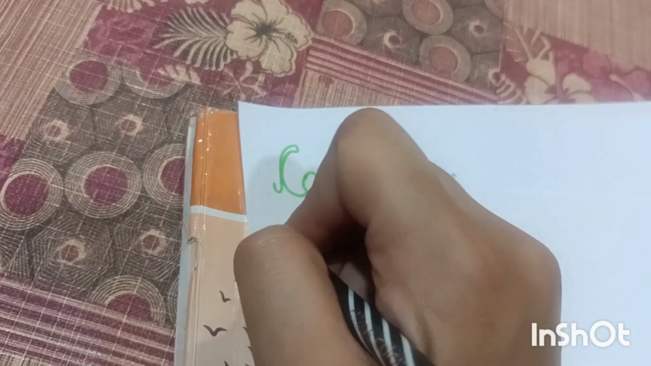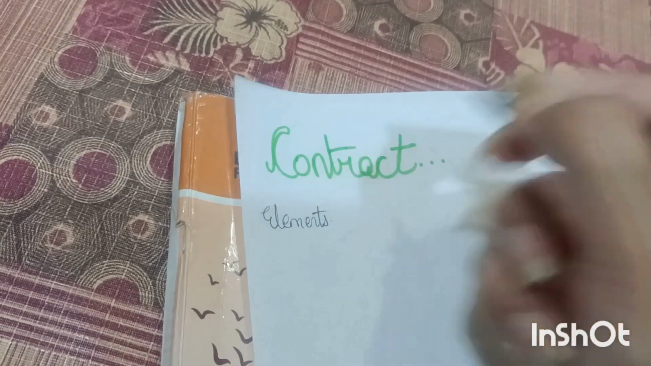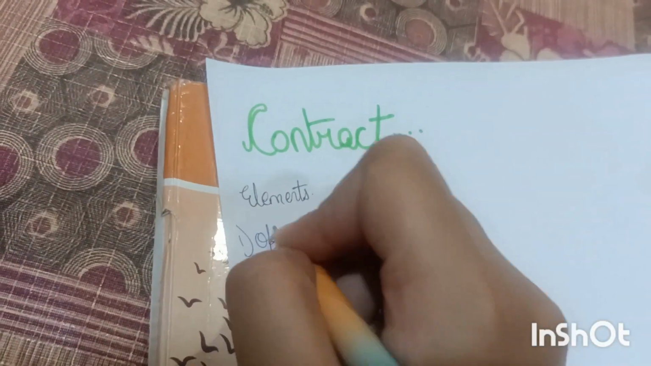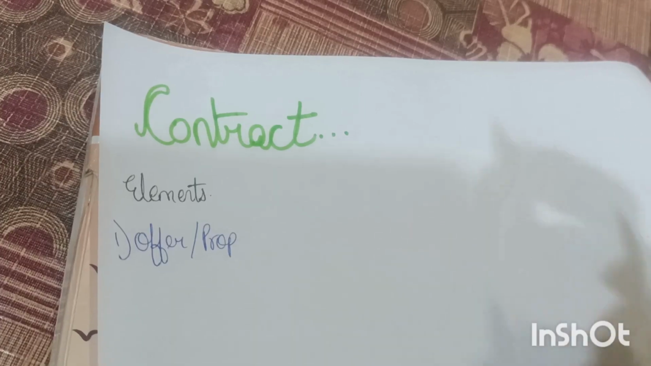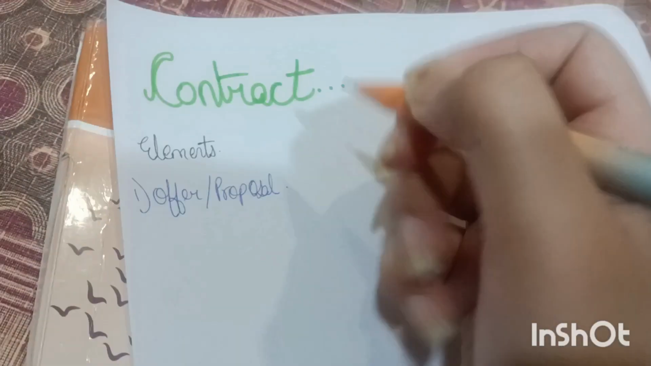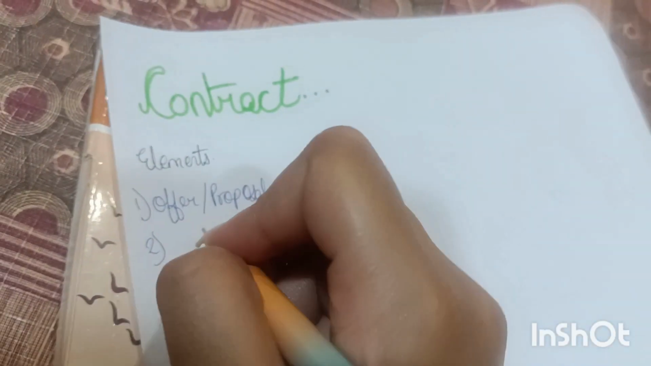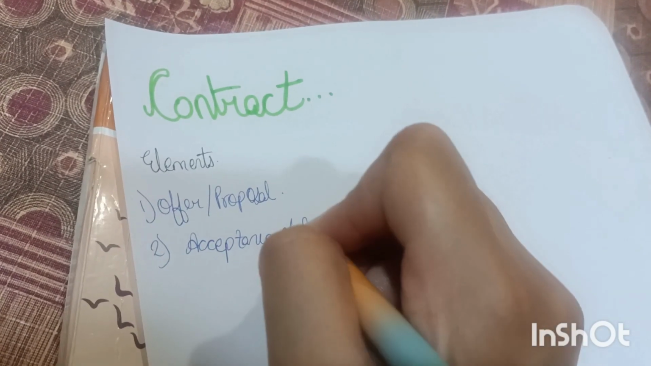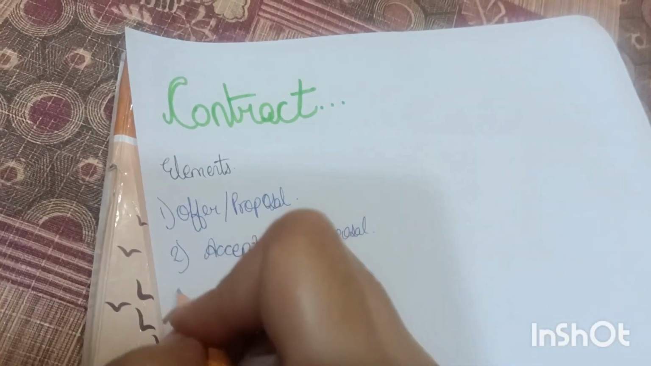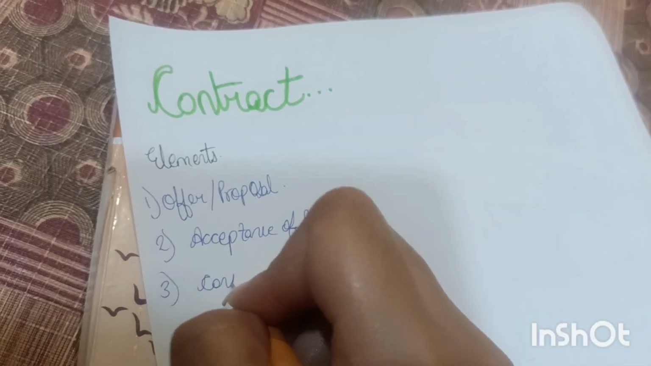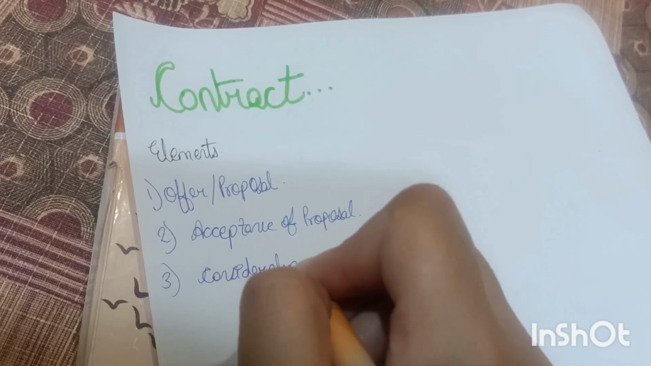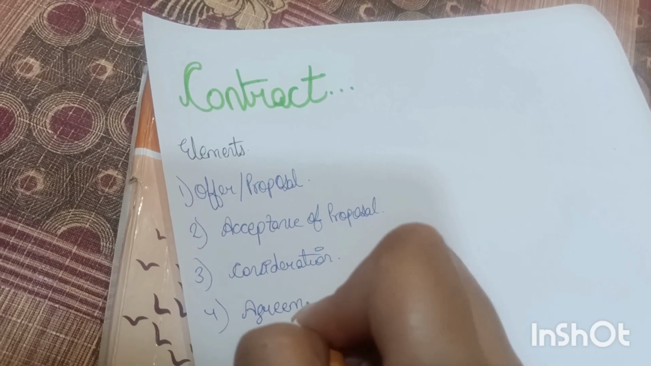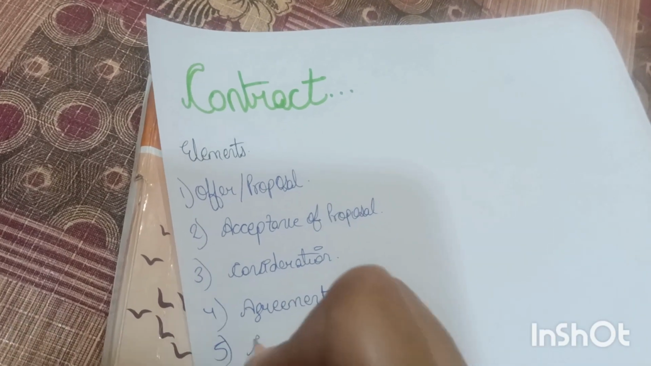So those elements are, first one is offer, or you can say proposal. And second one is acceptance of proposal. Third one is consideration. Fourth one is agreement. And last is contract.